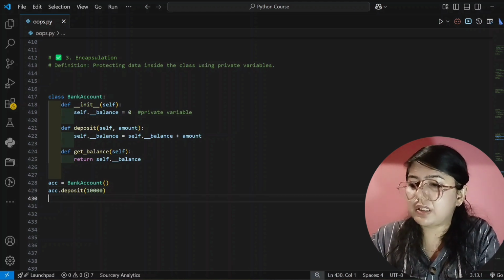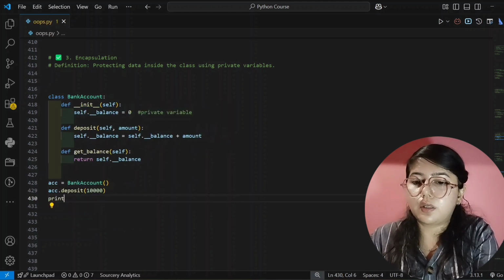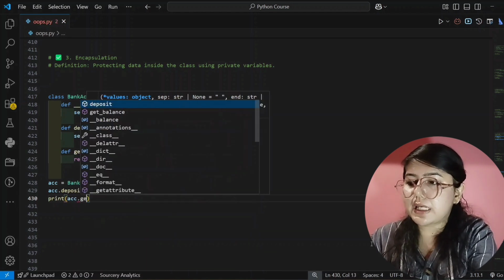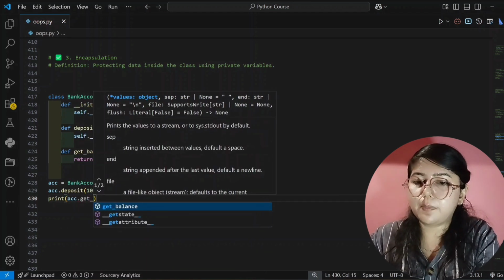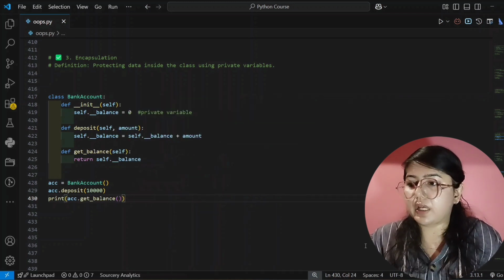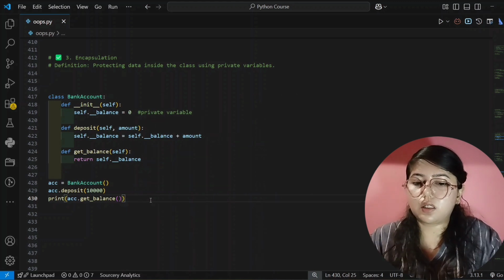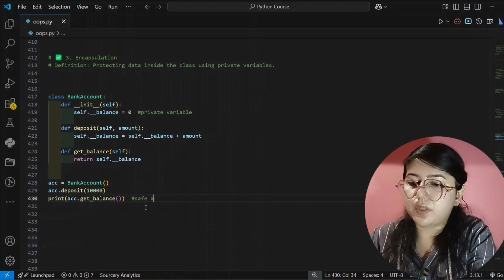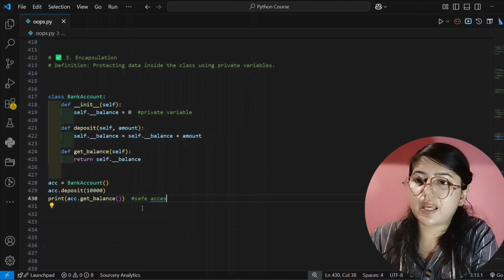So now we have written this, and now I will print this. Inside this parenthesis I am writing account dot get balance. Get balance is the method which we have created. And now I will run this. This is the safe access I am writing here. I have not taught you that there, because I have to teach it in this encapsulation, that's why.